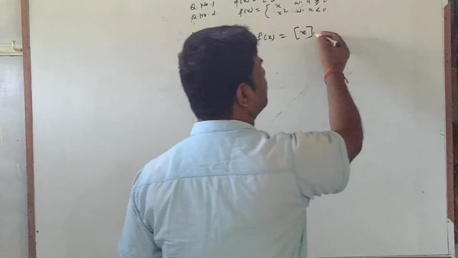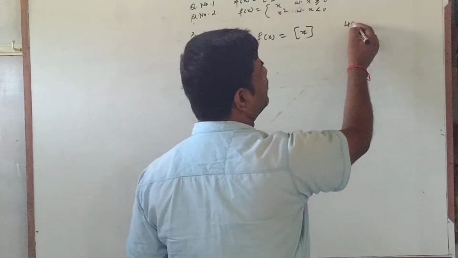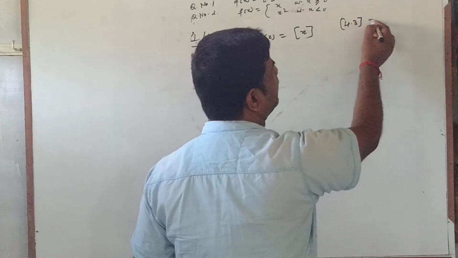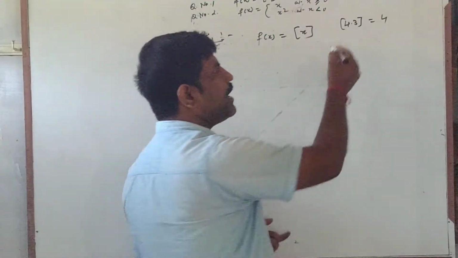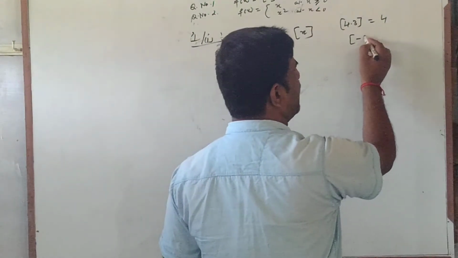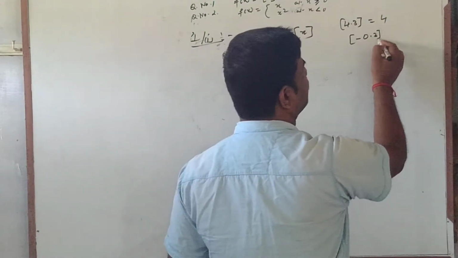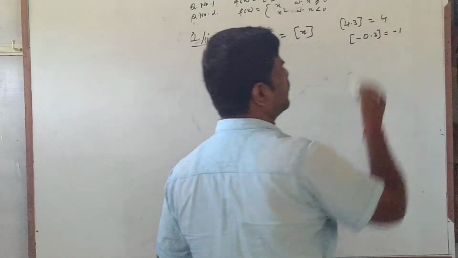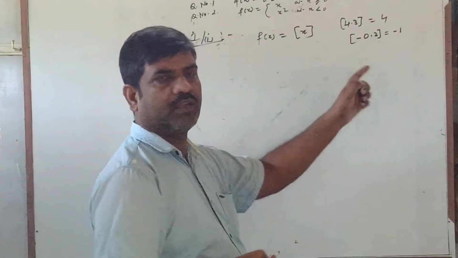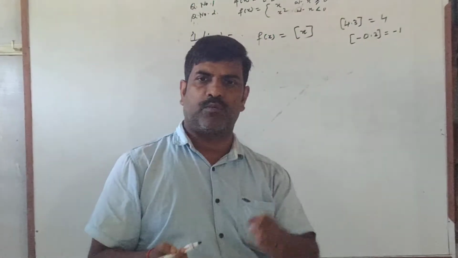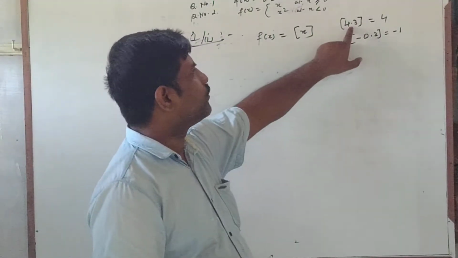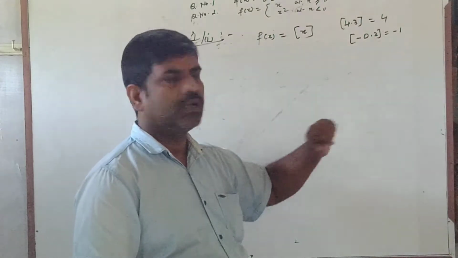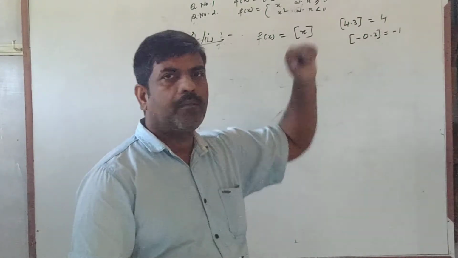Just I am explaining that for this function, if its value is given 4.3, it is taken as 4. If its value is given minus 0.3, then its value will be taken as minus 1. Whatever the number is written, just see which integer is to the left of this value. Left to 4.3 is 4. Left to minus 0.3 is minus 1.